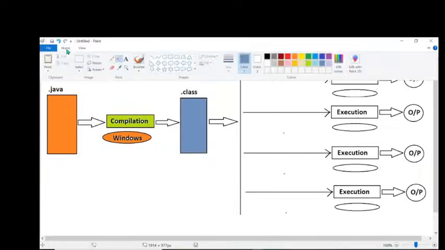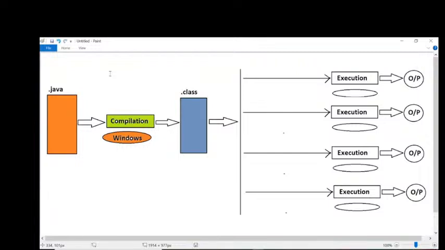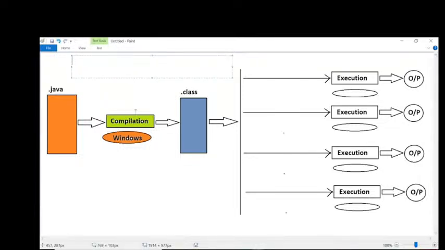Listen carefully. Now what file are we getting here after compilation? Tell me, .class file we are getting or not? Please listen carefully. What is this .class file actually? What exactly is the nature of the .class file? In the future, I will ask one question. What is the difference between an .exe file and a .class file? .exe file information we understood. An .exe file contains executable code which is as per the operating system only. Operating system represented code is available inside the .exe file. Got my point or not?